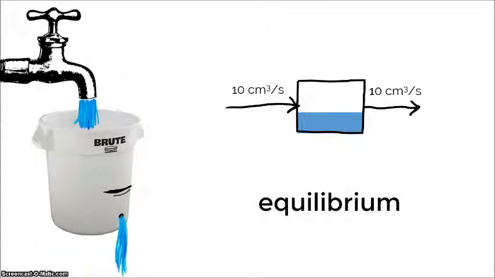Okay? So now, let's say we increase the flow out of the faucet to 17 cubic centimeters per second. So now the flow is a little bit higher. Well, then the reservoir is going to fill up a little bit more, and then what is the output rate going to be? Well, as long as the hole is big enough, the output rate is going to be the same because this is a system that's in equilibrium.